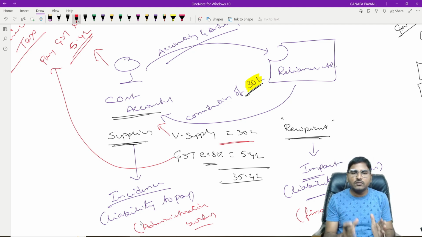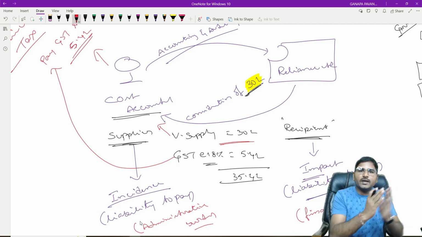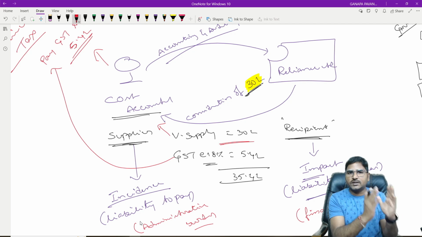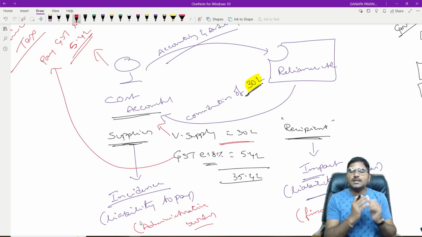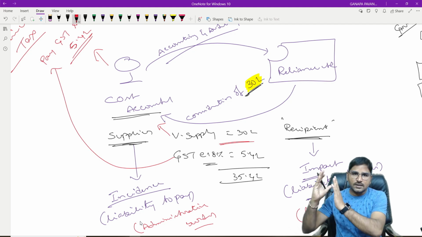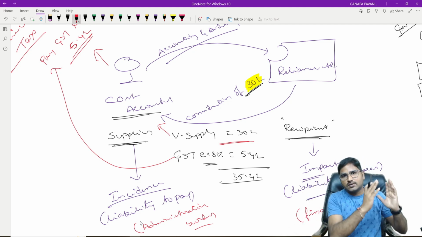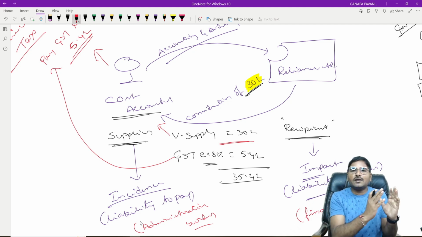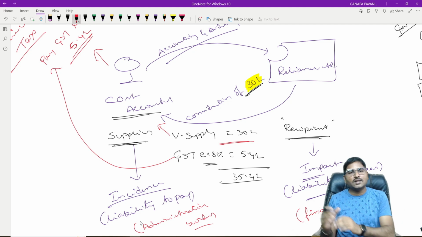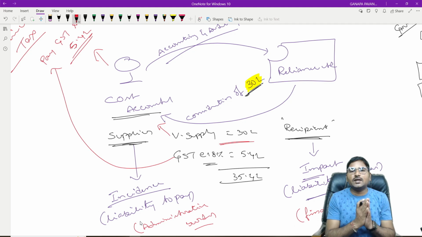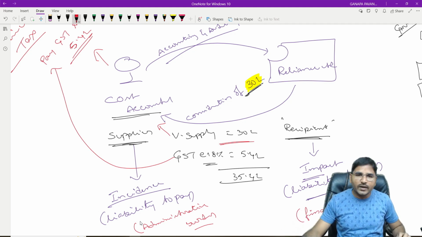Wherever there is a supply of goods or services, identify who is the supplier and who is the recipient. The supplier is liable for payment of GST, so incidence lies on the supplier, and the supplier has to collect such tax from the recipient. That means impact lies on the recipient. Incidence lies on the supplier, impact lies on the recipient. So the supplier has an administrative burden and the recipient has a financial burden. That is the nature of the indirect tax. Are you getting my word?